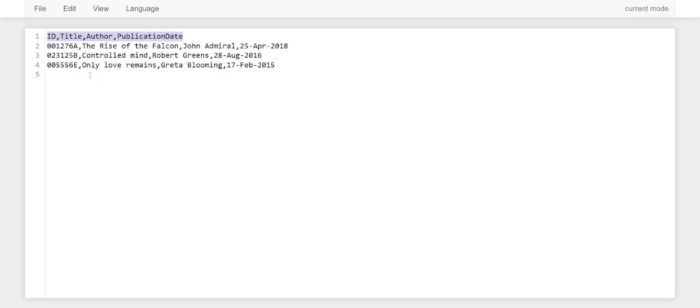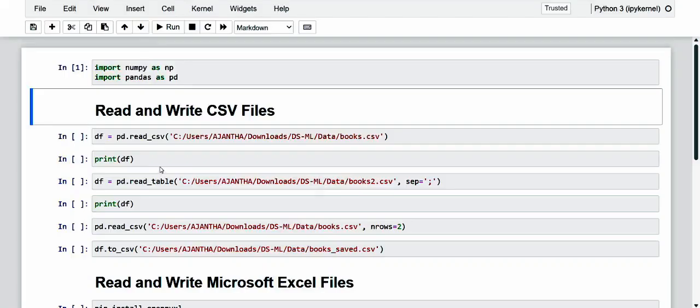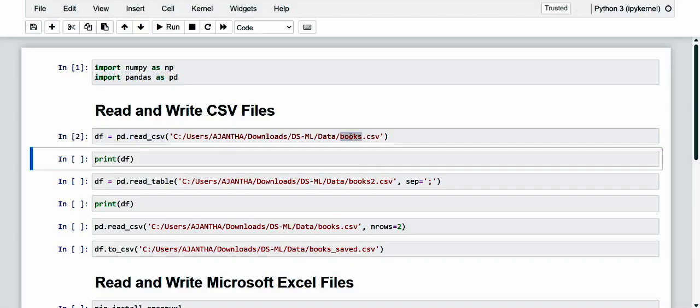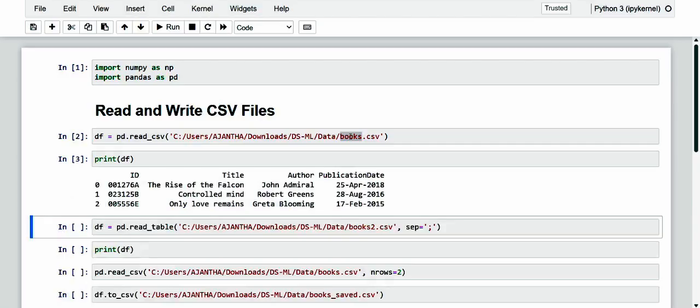That is the exact data. Now, this type of file is easily imported. By using the read_csv function, we are just going to import it, and kindly take note of it. This is books.csv, and when we execute it, this is the data.